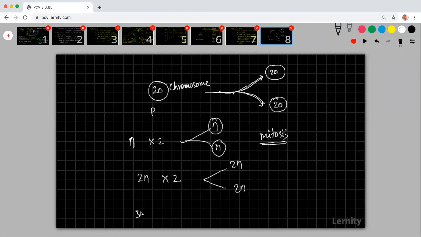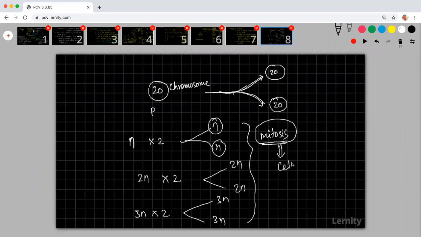Even if it has 3n, it will divide into 3n and 3n. These divisions are basically mitosis. What is mitosis? It is a cell division where the chromosomal number is maintained.